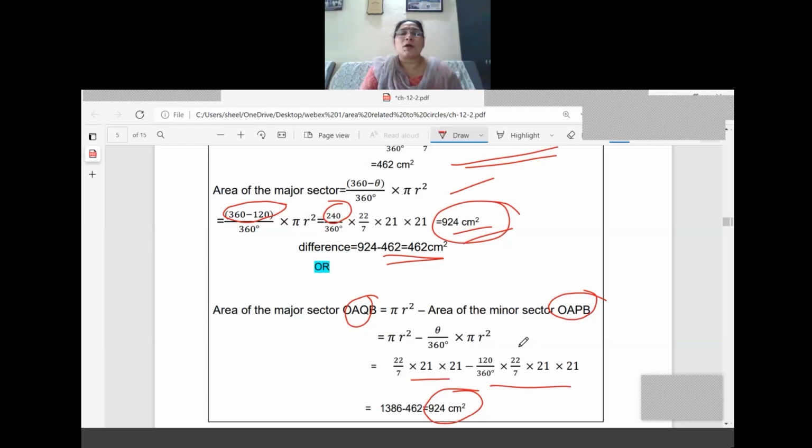Here I have shown only the area of the major sector in two different ways. I have not shown the difference here. So the difference is asked in the question, that is 924 minus 462. I have shown the two methods for calculating the area of the major sector only. Whichever is easy for you, you can use. So the difference is equal to 462. That is the final answer.